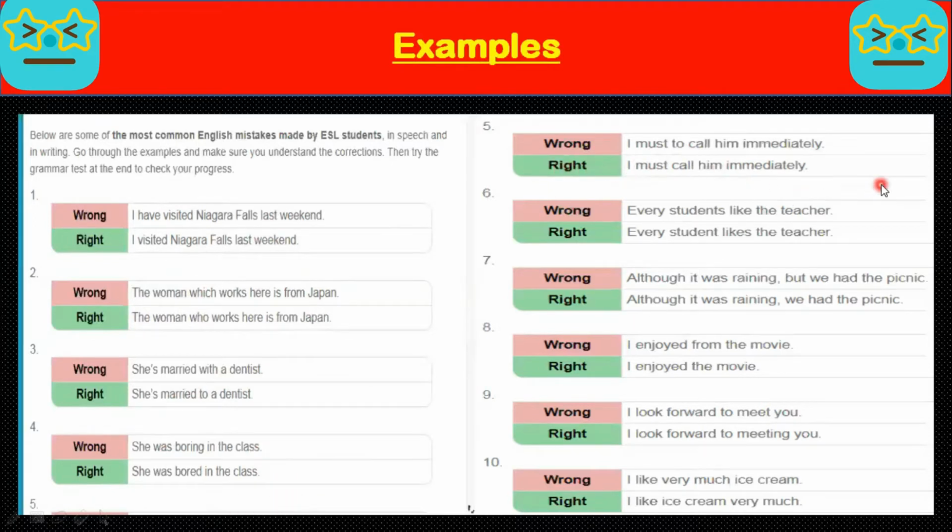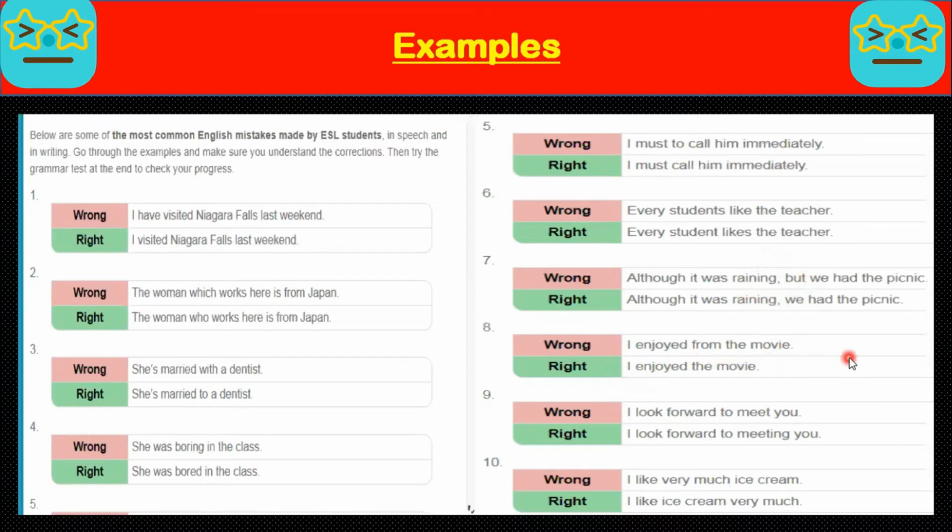I must to call him immediately. I must call him immediately. Every students like the teacher. Every student likes the teacher. Although it was raining, but we had the picnic. Although it was raining, we had the picnic. When you are using this comma, then there is no need to use a conjunction.